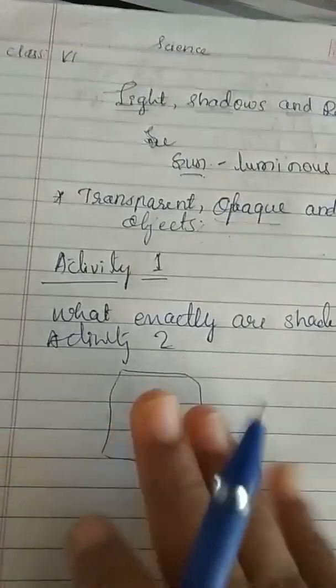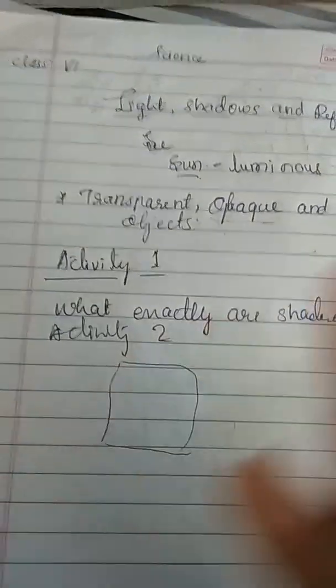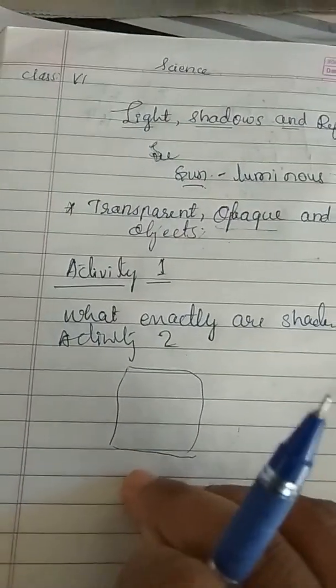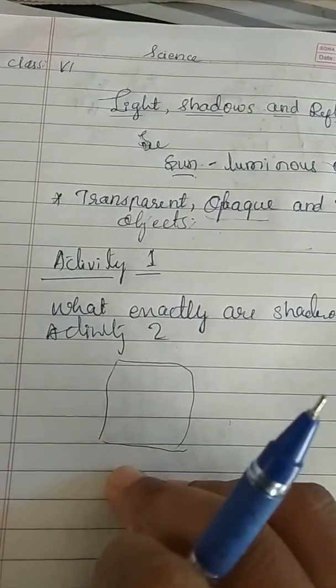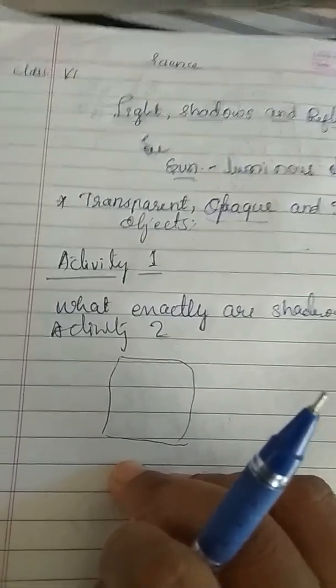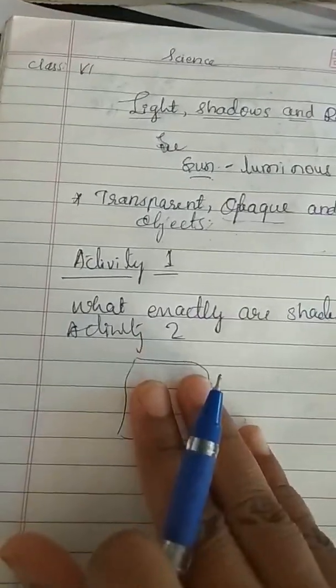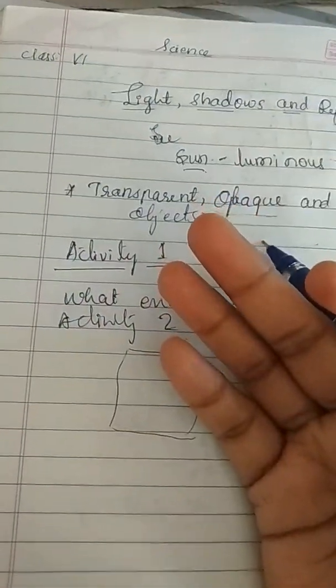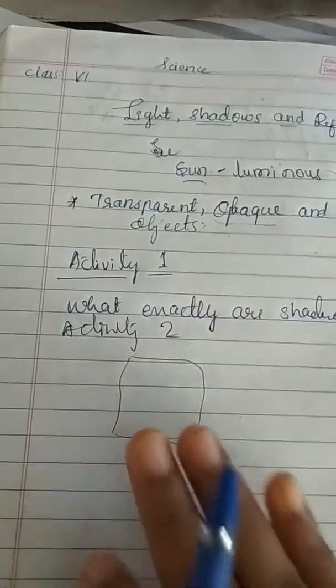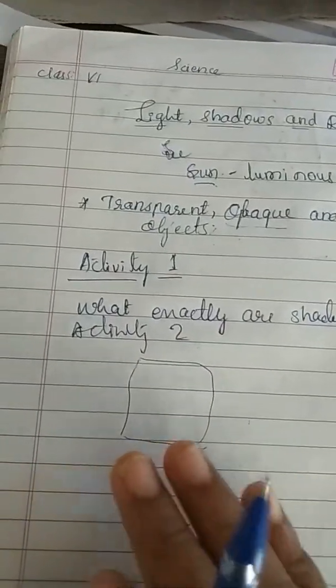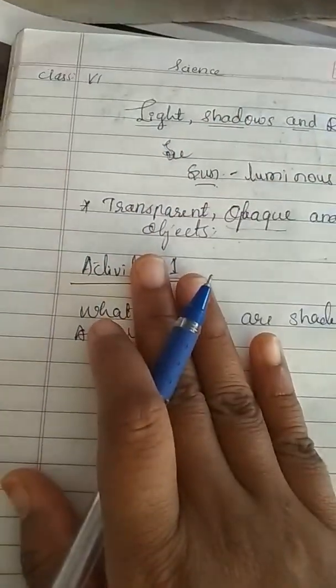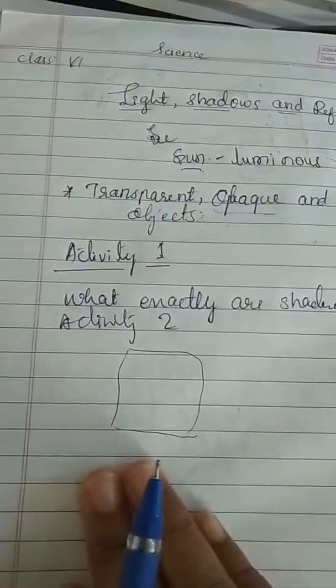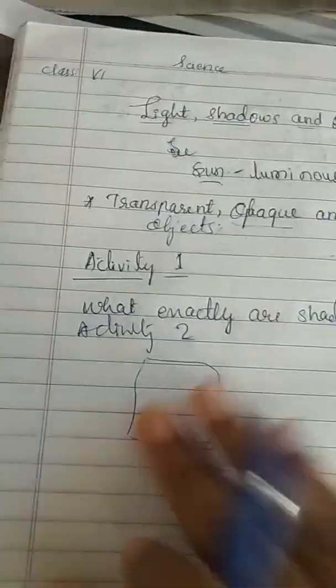How many objects are there? They can identify 2, 3 books, like that. Do you observe your shadow in a dark room at night where there is no light? Do you observe a shadow when there is just a source of light and nothing else in the room? It seems we need a source of light and an opaque object to see a shadow. Is there anything else required? A light we need, and an opaque object we need.